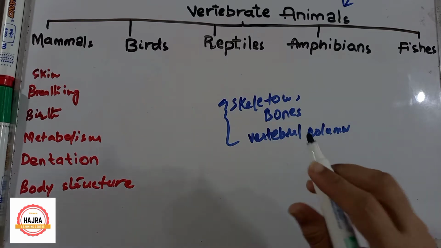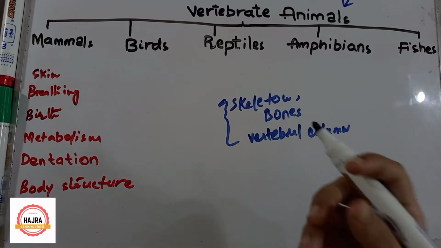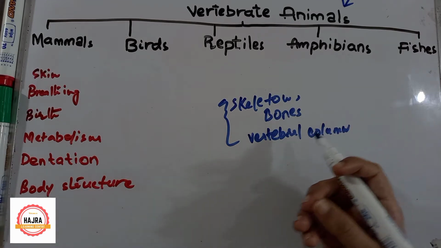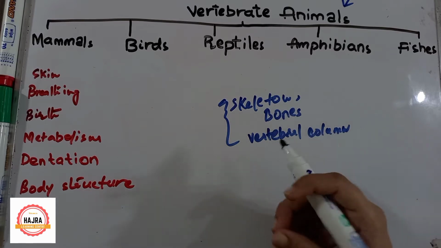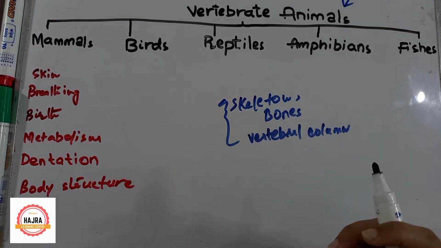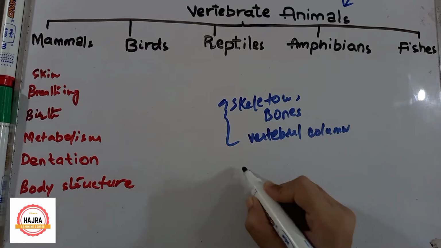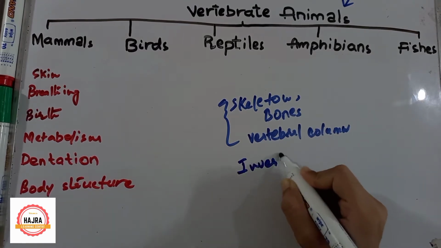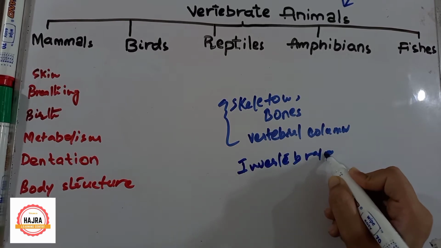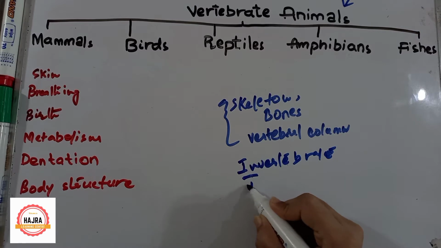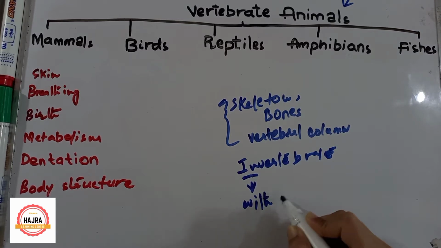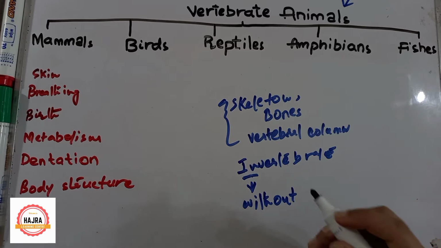On our planet earth, not all animals are vertebrates. There are a few animals which do not have a vertebral column, which do not have a skeleton. Those animals are called invertebrate animals. Invertebrate means they do not have a skeleton, they are without a skeleton. Such as butterflies, octopus, starfish, mosquitoes, cockroaches. So these are animals that are invertebrates.